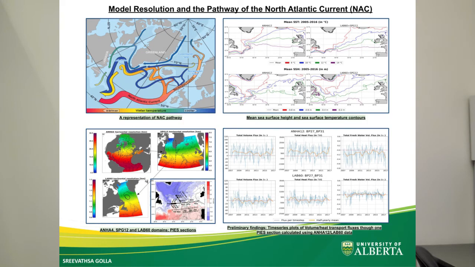Primarily, we have been working with data from the ANA 4 model configuration, which is a 1/4-degree ocean general circulation model, ANA 12 configuration, a 1/12 of a degree nest of ANA 4, and Lab 60, a very high resolution 1/60th degree subnest over the Labrador Sea derived from ANA 4.